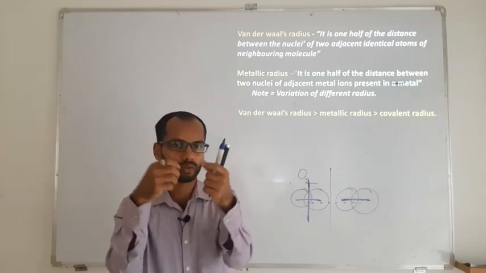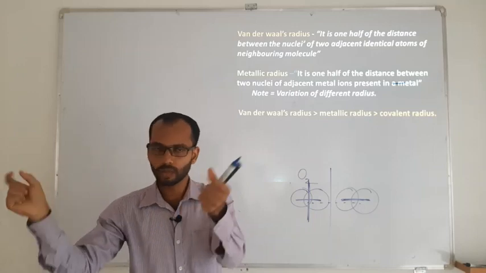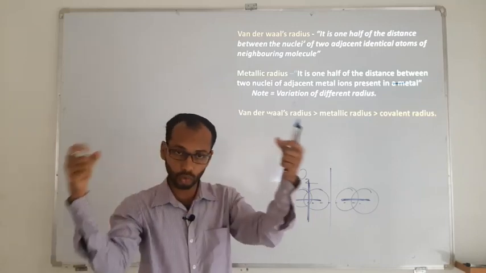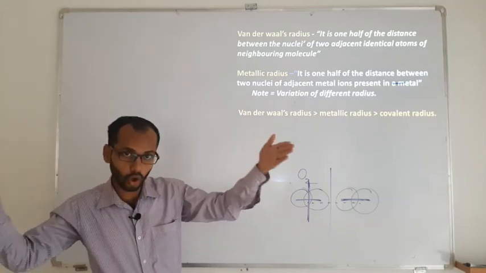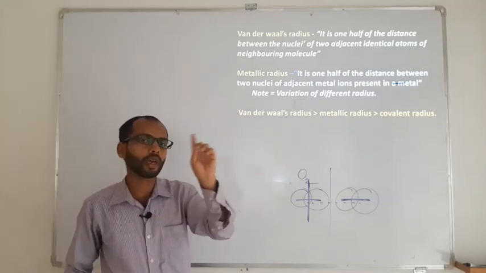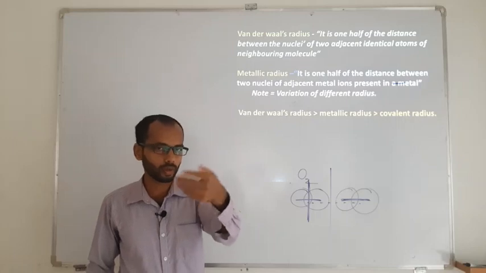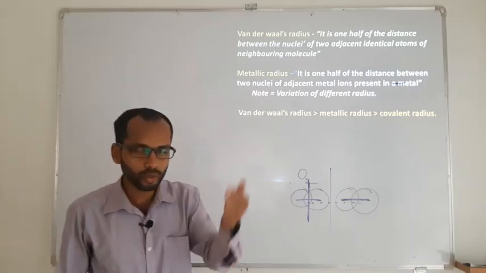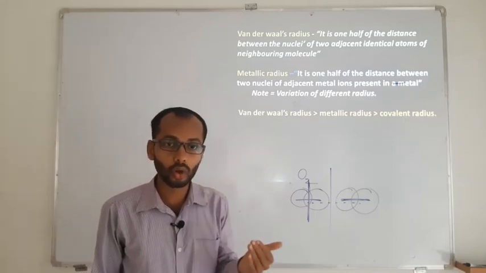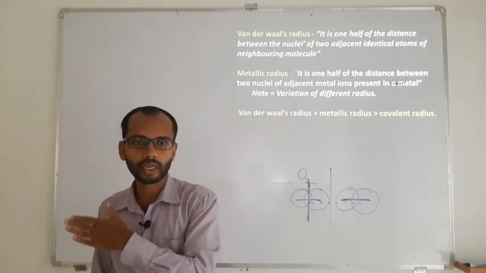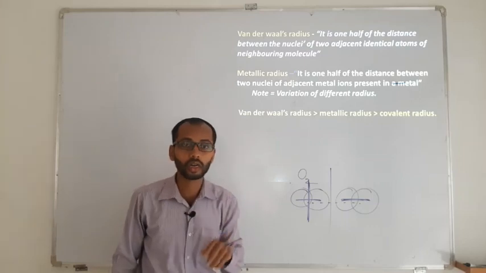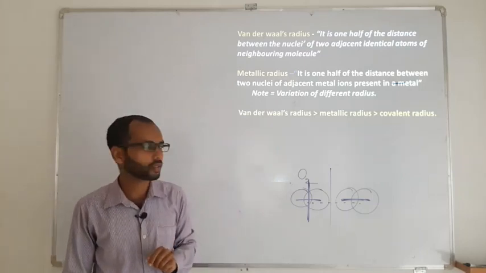So atoms are smaller, then atoms combine to form a molecule, and a neighboring molecule gives the van der Waals radius. Comparing the atom, then the molecule closer, then two molecules, the van der Waals radius will definitely be a bit longer than the atomic and the covalent. They may frame a question asking which of the following radii is longer or shorter, or ask you to arrange the following radii in increasing or decreasing order.